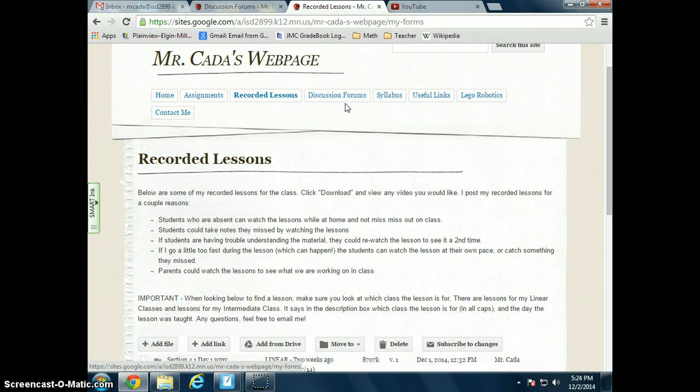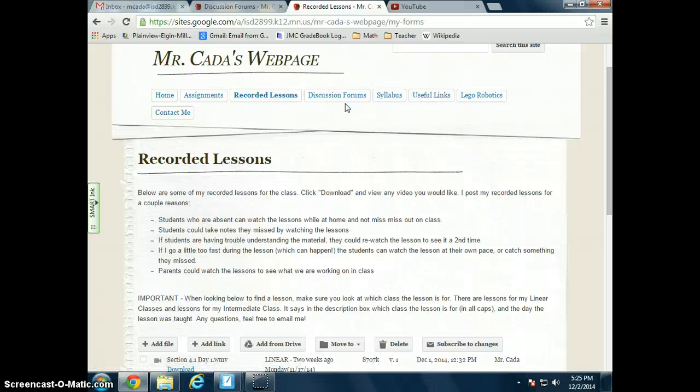But with this added element now, I think that students will be on my website more often than not, and that should also help keep them having the resources that they need in case they lose a worksheet or don't know what an assignment is or need to watch a lesson to review. Now I'm guessing, especially with this added element, it'll increase the time spent on the website, which is a good thing to keep them informed.